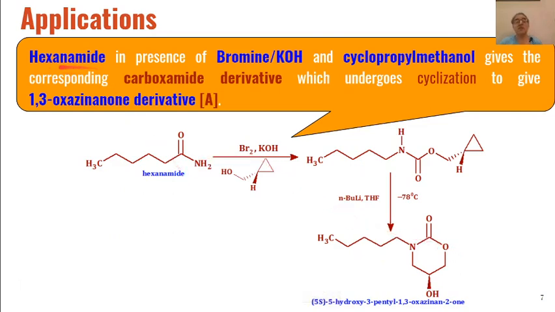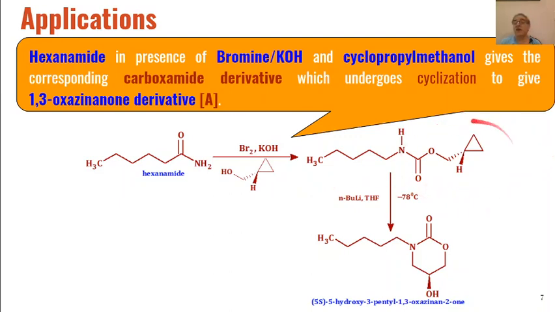Then simple hexenamide in presence of bromine and KOH, and this cyclopropyl methanol, which is optically active, gives the corresponding carbamate derivatives.